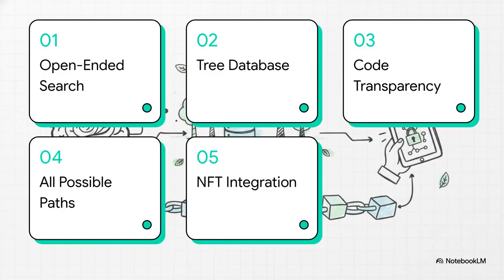Okay, let's lay out our roadmap for today. First, we'll look at open-ended innovation search. Second, we'll examine the hierarchical tree database. Third, we'll explore code and runtime transparency. Fourth, we'll dive into modeling all possible paths. And finally, we will wrap up with real-world copyright and NFT integration.